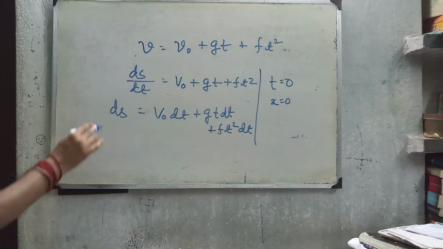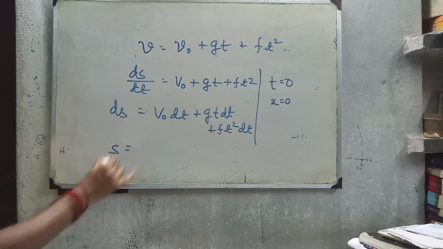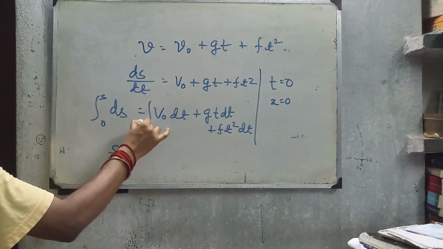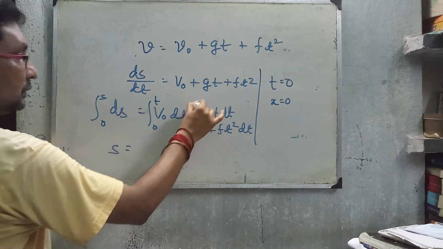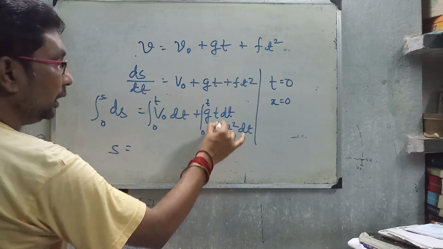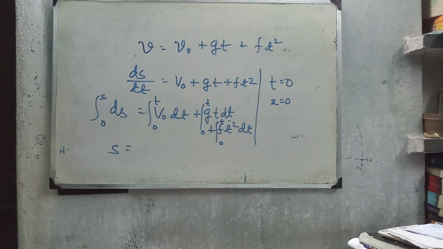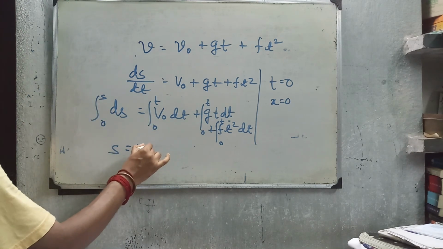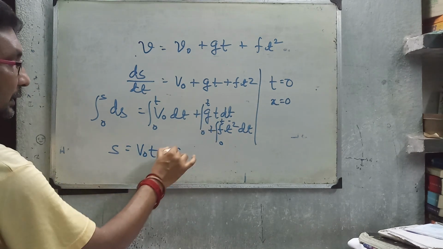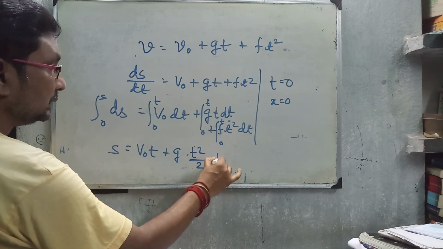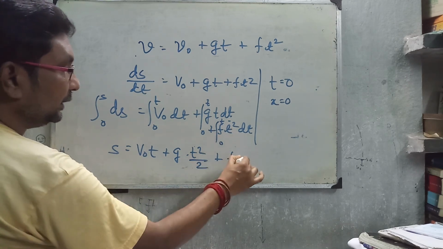Now integrating it, ds becomes s, from 0 to s, and from 0 to t on the other side. The integral of v0 dt is v0 t, plus g integral of t dt equals g t square by 2, plus f constant t cube by 3.